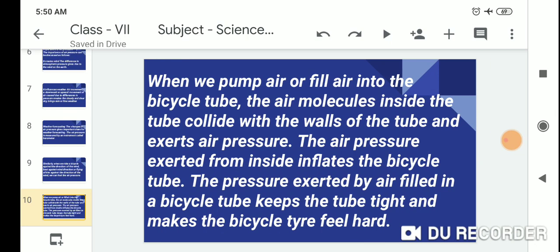When we pump air into a bicycle tube, the air molecules inside the tube collide with the wall of the tube and exert air pressure. The air pressure exerted from inside inflates the tube, keeps it tight and makes the bicycle tire feel hard.